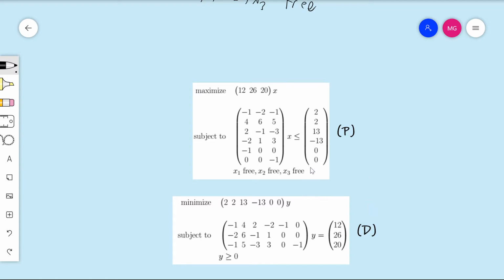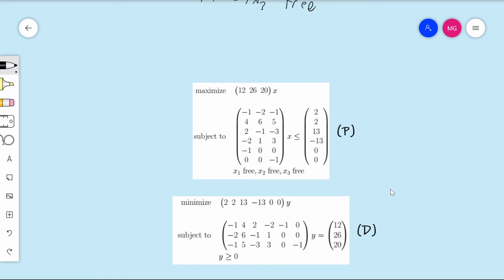So the coefficients 12, 26, 20 became the right-hand side components, and vice versa for the right-hand side components to coefficients. The matrix becomes transposed. Less than or equal to constraints in the primal correspond to variable non-negativity constraints in the dual, and all the variables being free in the primal corresponds to equality constraints in the dual.